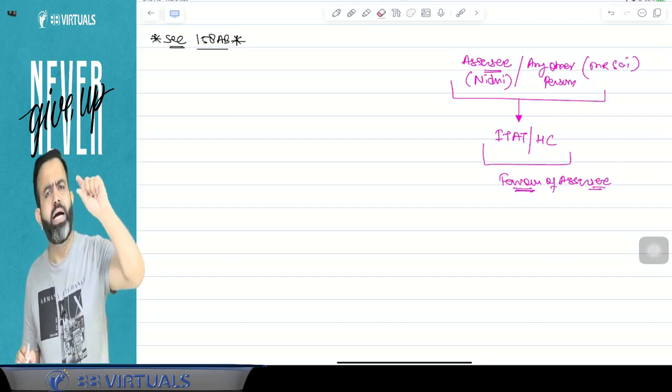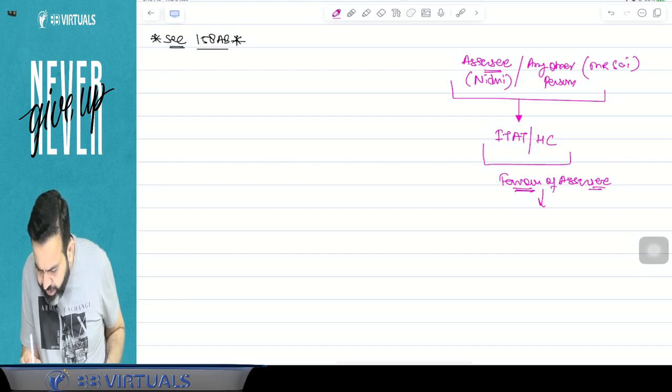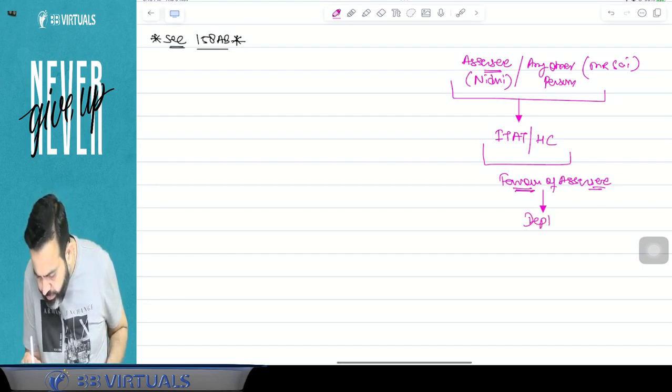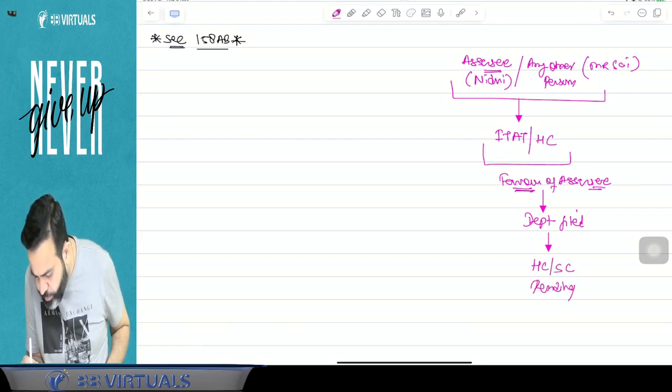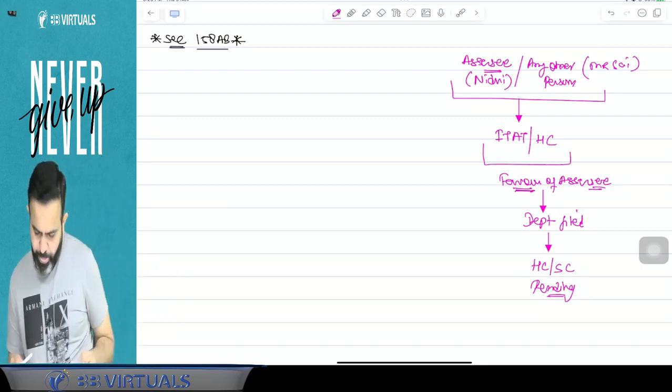ITAT means Income Tax Appellate Tribunal. So it was against the department. When it is against the department, the department will file an appeal to either the High Court or the Supreme Court, and today the case is pending with the High Court or Supreme Court. Try to understand.